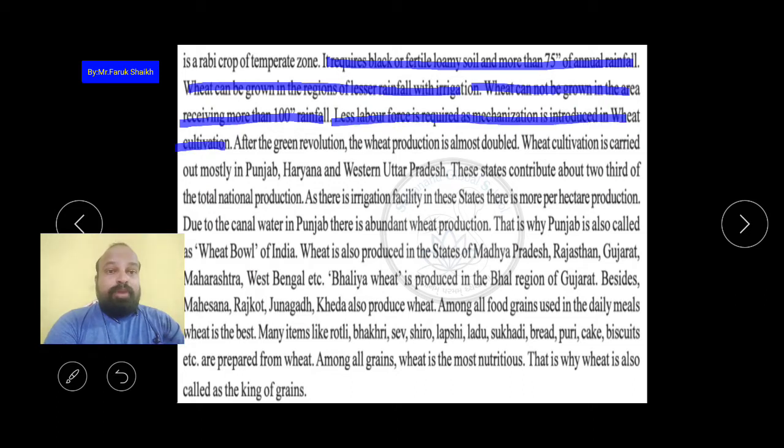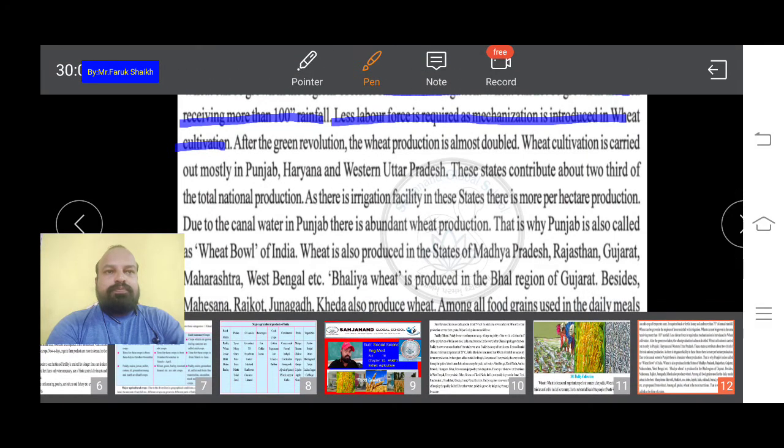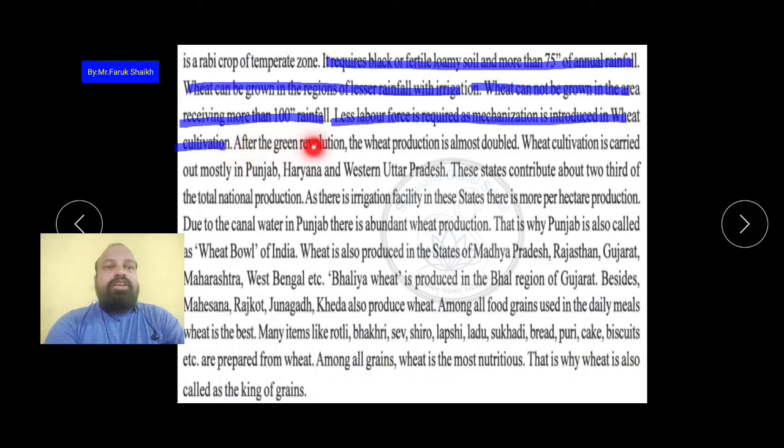Okay, now many of the machines are available. The harvester machine directly cuts the crops of the wheat and it also harvests the grains from the wheat plant. Okay, so there is no need for more labor force. So after the green revolution the wheat production is almost double.